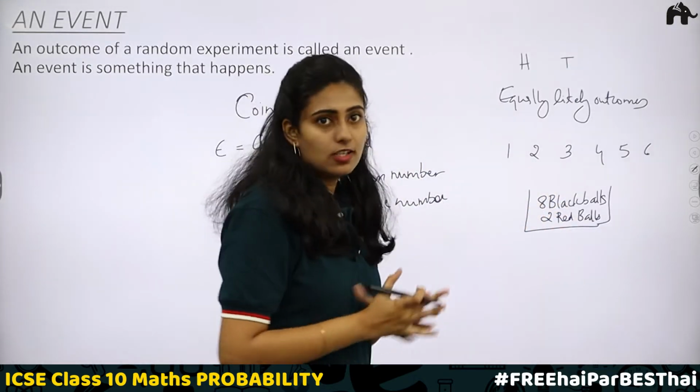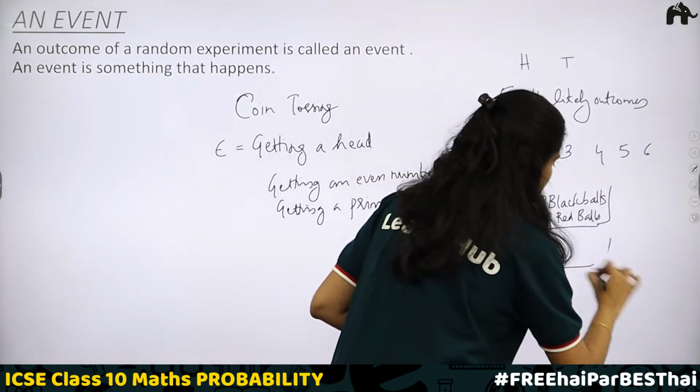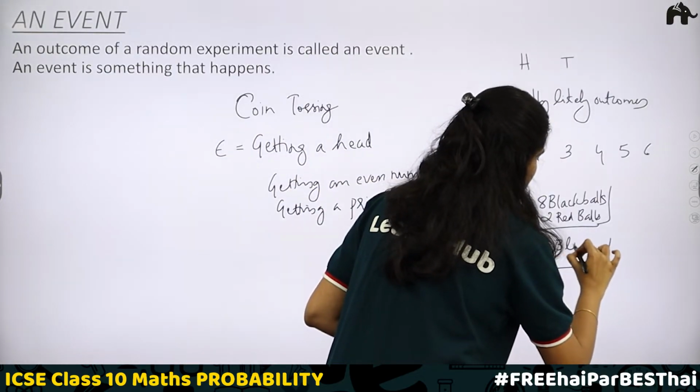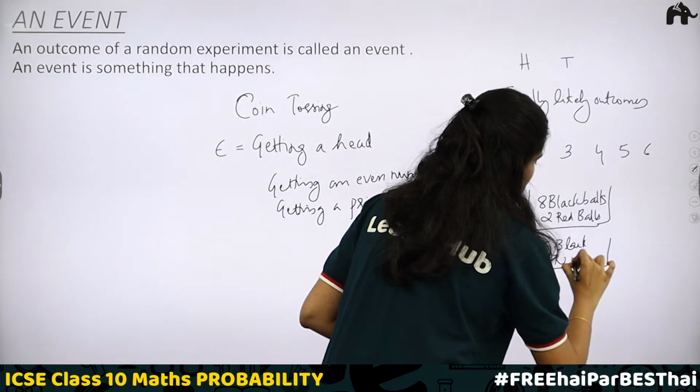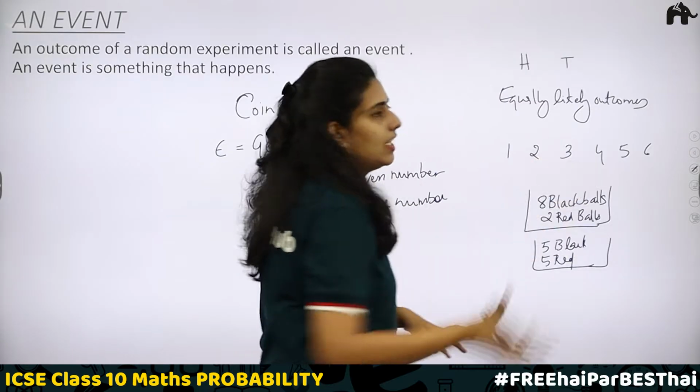In this case, we cannot call this equally likely outcomes. If the case was 5 black balls and 5 red balls, equal number of black and red balls, in that case, we can call it equally likely outcome.